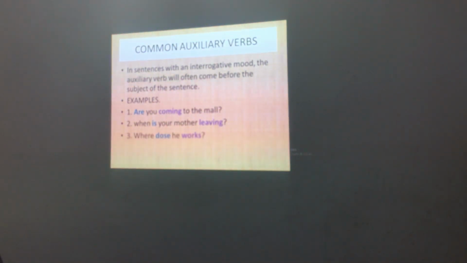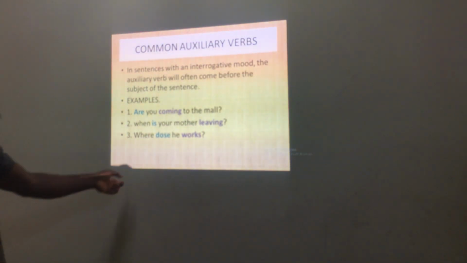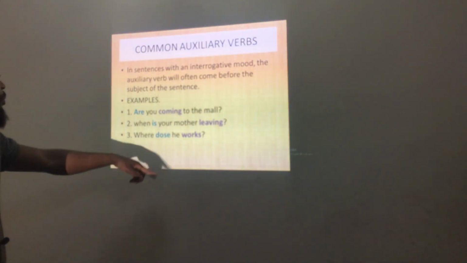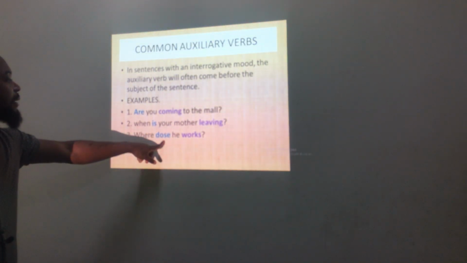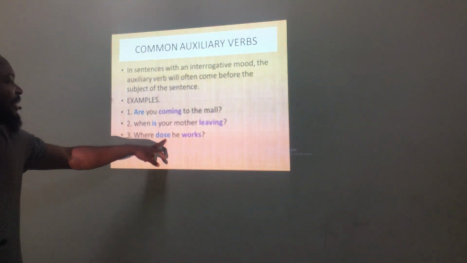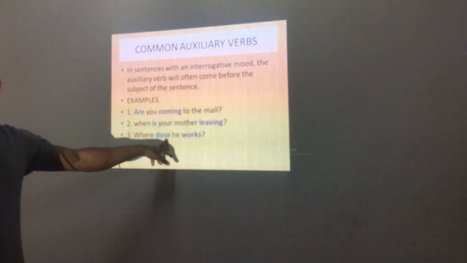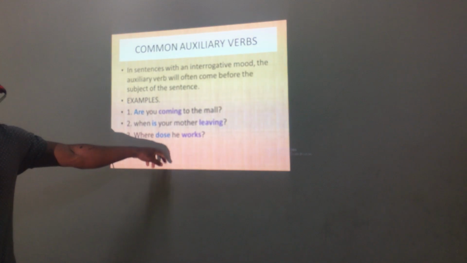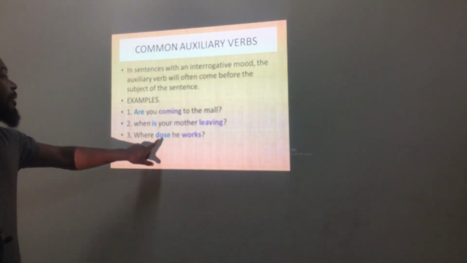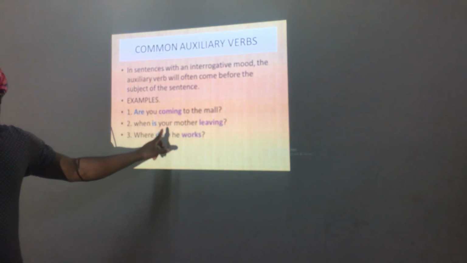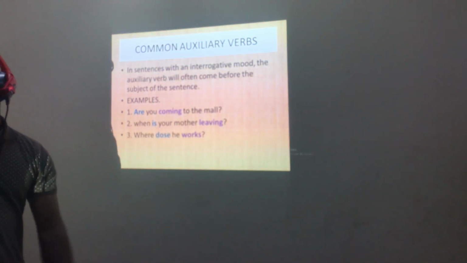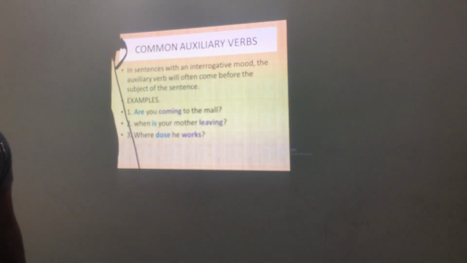Now, again, where does he work? Okay, where does he work? Now, "does", there's a mistake here please in this write-up. "Does" is D-O-E-S, okay? This is a typing error, okay? So, now, where does he work, okay? "Does" is the helping verb and "work" is the main verb, okay?